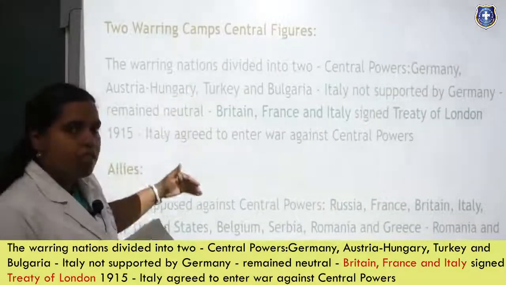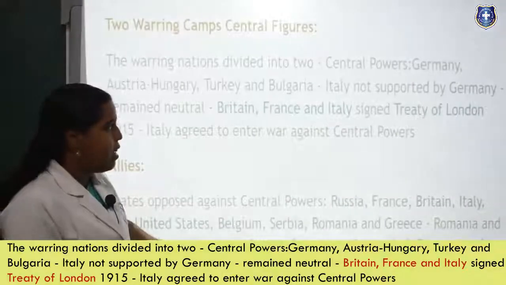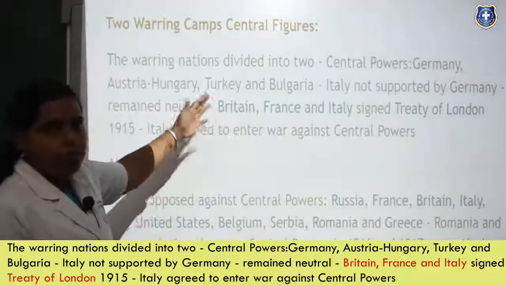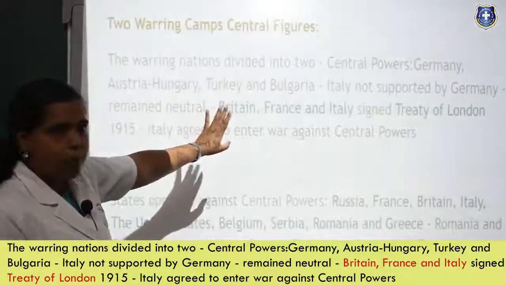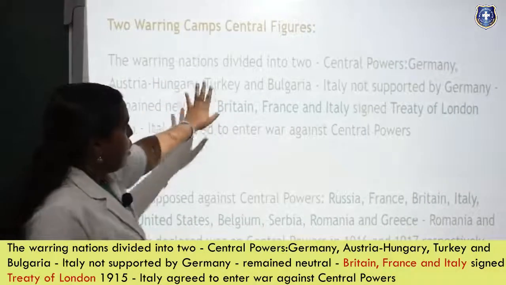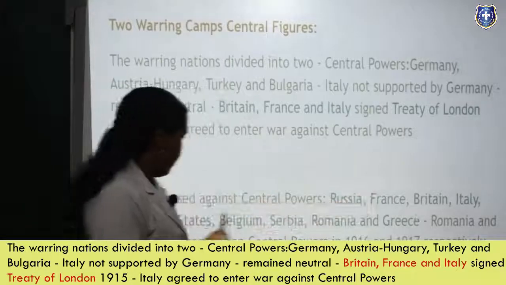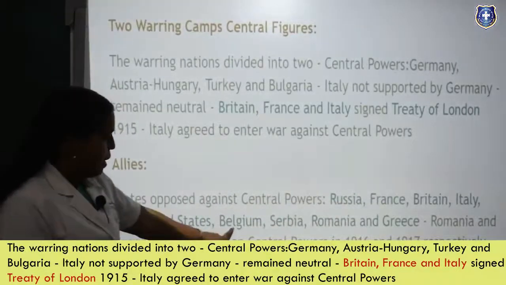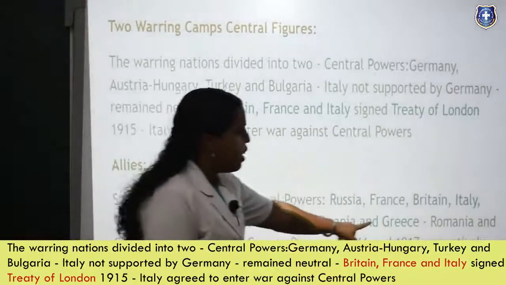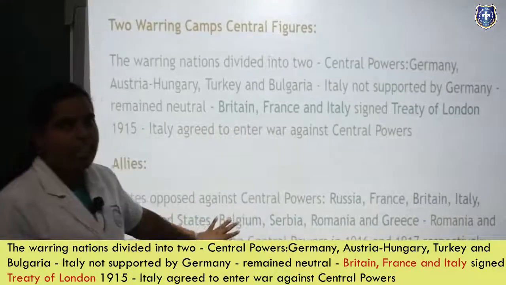But the other group is called the Allies and they are the opposite of the Germany cooperators. So what are they? Russia, France, Britain, Italy, the United States, Belgium, Serbia, Romania and Greece. These are called Allies.